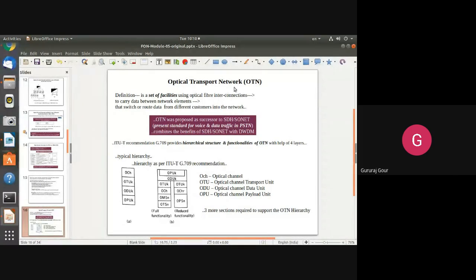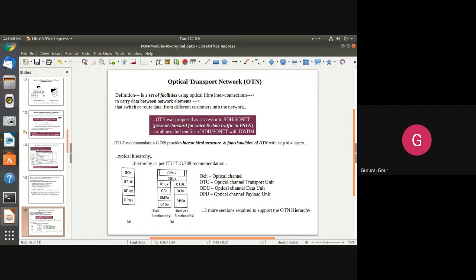Basically, OTN, the optical transport network, is a collection of facilities using interconnection of optical fibers. It is meant to carry data between different types of network elements, and moreover it supports different types of optical transport protocols. It provides you the flexibility to implement any type of transport protocol.